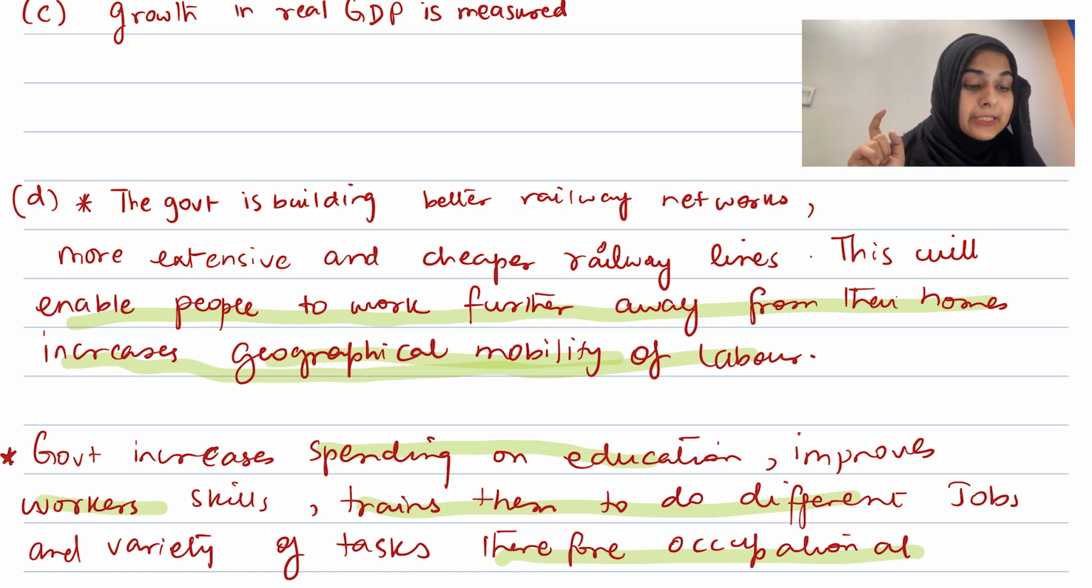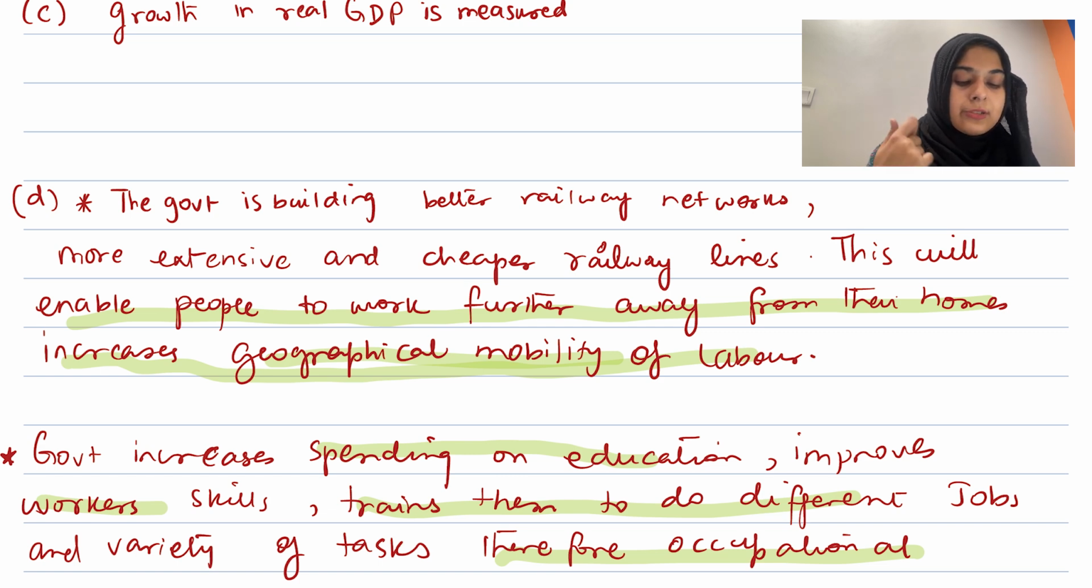Also, the government is building new railway lines and stations, and it's a cheaper and more extensive rail service, which will enable people to work further from home. This is basically something they've given you in the data response. So, a cheaper railway line. The government is building better railway networks, more extensive and cheaper railway lines. This will enable people to work further away from their homes, and increases geographical mobility of labor.